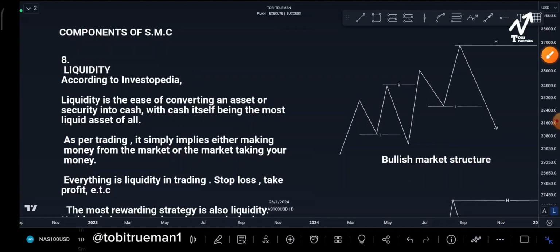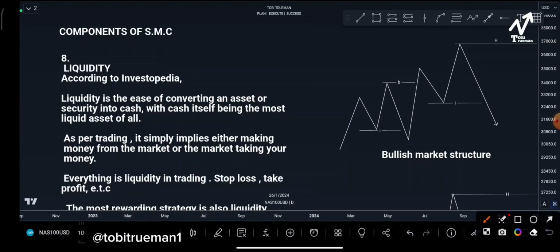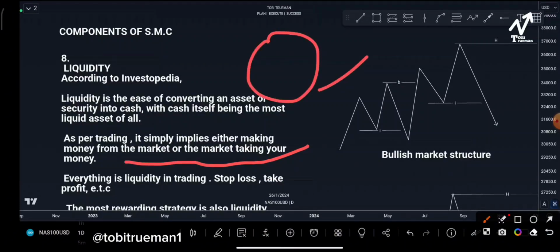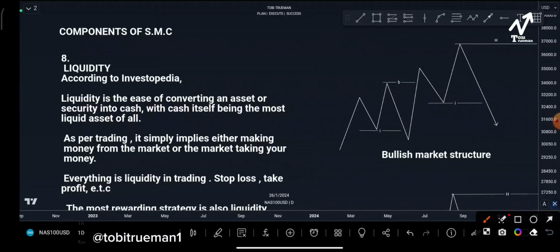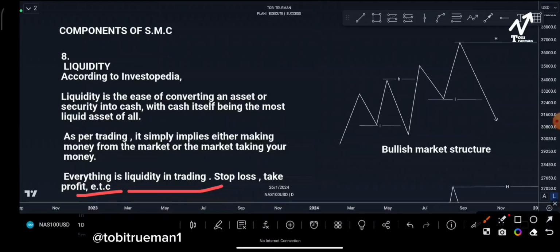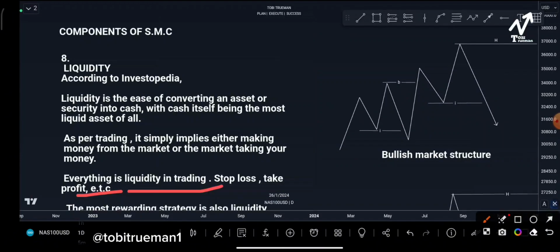Then, as per trading, it simply implies either making money from the market or the market taking your money, meaning your money is gone, vanishing. Is that right? Everything is liquidity in trading. Stop loss, take profit, order block, trend line, name anything. As much as trading is concerned, it's all about liquidity because nothing in trading is 100%.